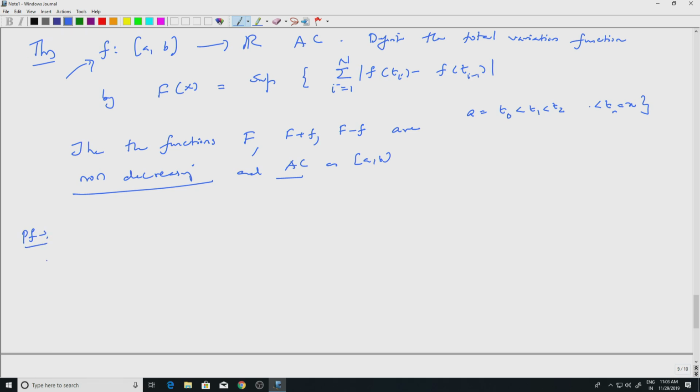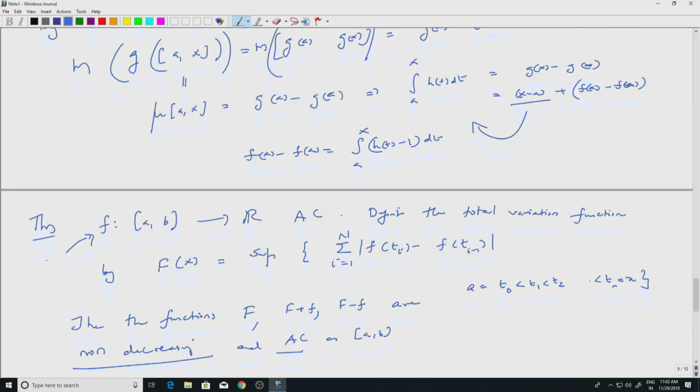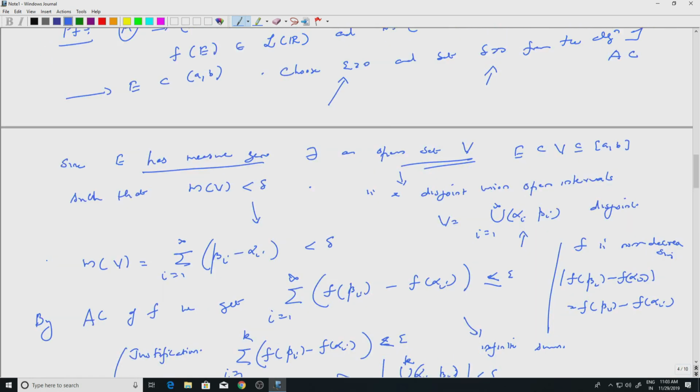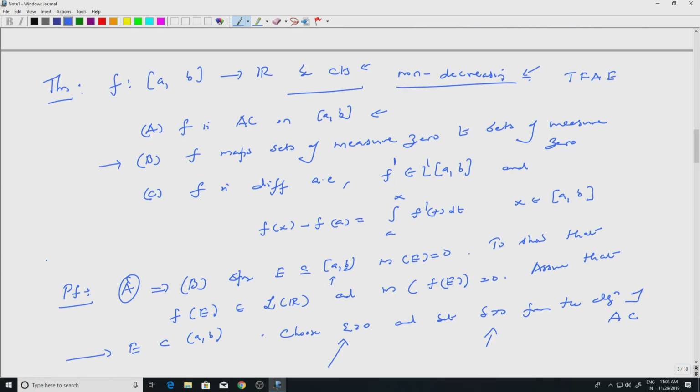Let us go back to the previous theorems. We are trying to remove the assumption that f is non-decreasing. We had three assertions, remember: absolute continuity is the same as sets of measure 0 getting mapped to sets of measure 0, and you have differentiability and the fundamental theorem of calculus, right.